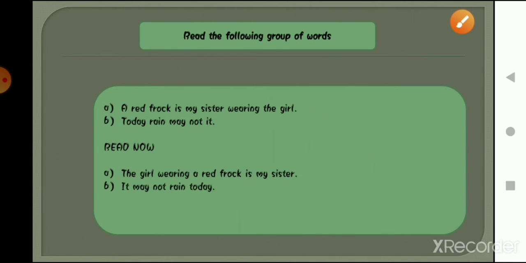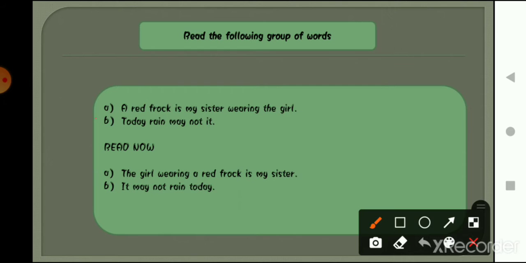The second set of words was: today rain may not it, right? What I have written it as is: it may not rain today. So what it means is that today maybe it's not going to rain, right? So from the first set of words and the second set of words, what is the change?